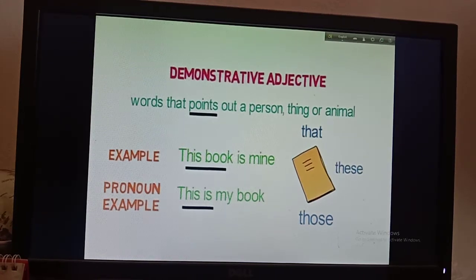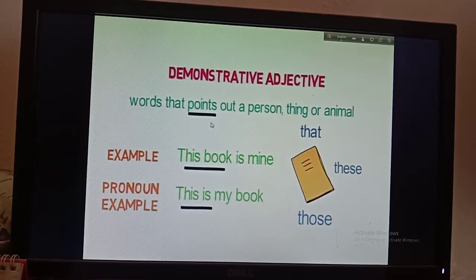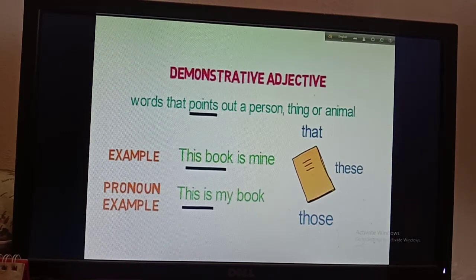I think all of you are clear about that. So we use these types of demonstrative adjectives to point out a person, thing or animal. If I say this man is poor, in that sentence this is also a demonstrative adjective. Okay, keep the notes, I will show you more examples so you will be more clear about that.